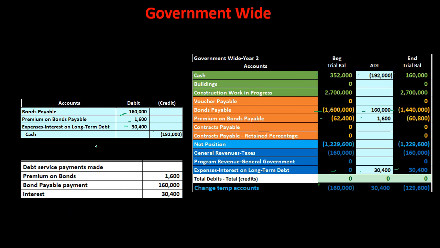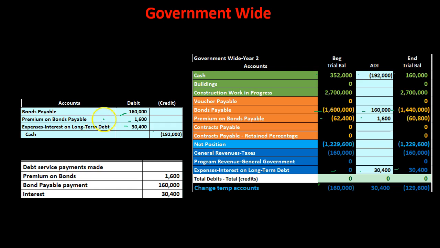Then we want to pull this apart and say, well, what's going to happen on the fund accounting side of things? Now, although this bond that we took out was to finance the capital project fund, we are not going to record this in the capital project fund because we're dealing with the financing of the bond. This is going to go to the debt service fund. And so we're going to be dealing with the debt service fund.